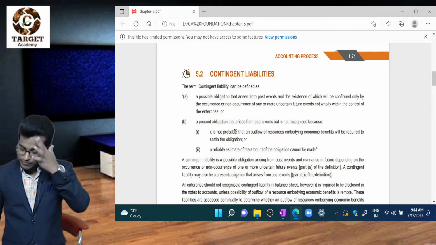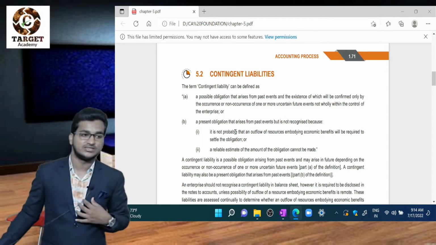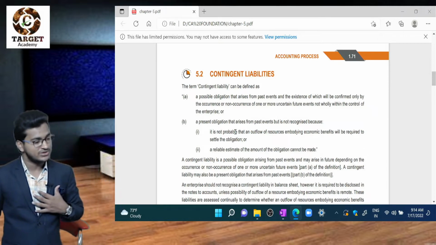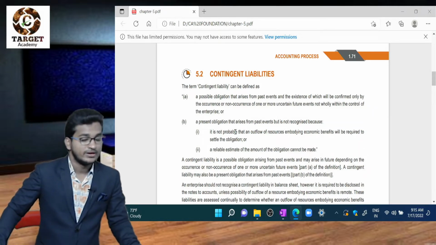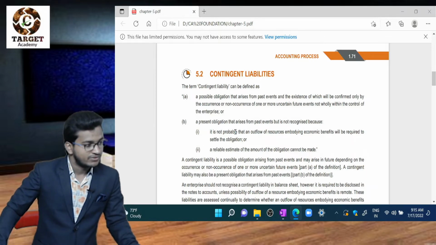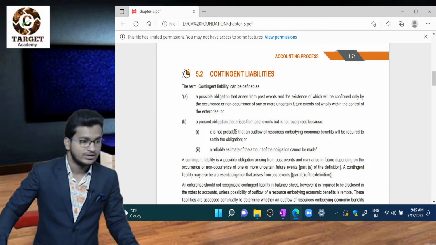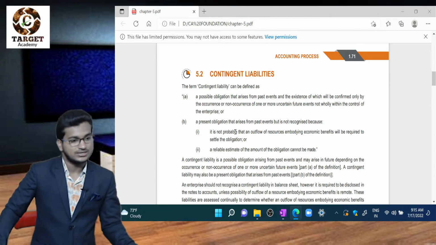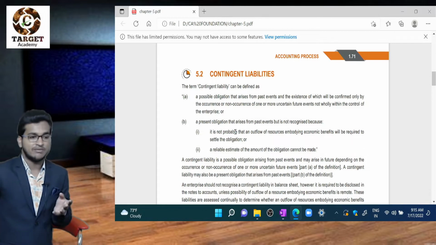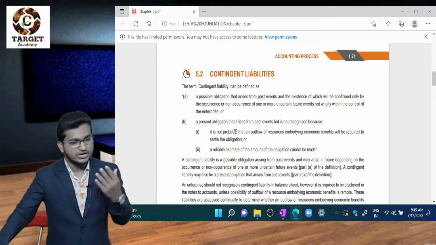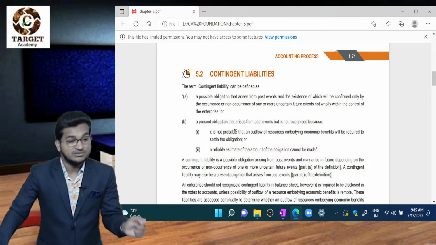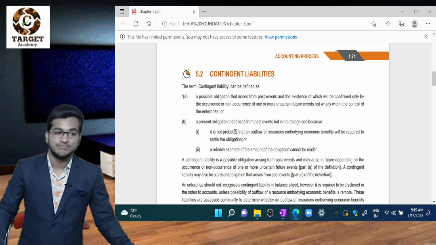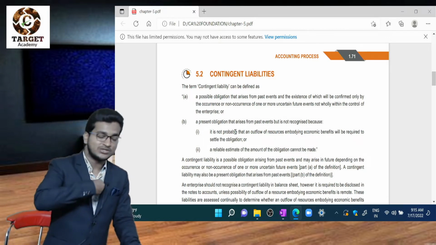Here now they file a case against us. What is that case? We need to pay compensation to that family. If judgment is passed in favor of us, no need to pay any amount. If judgment is passed against us, that means passed in favor of that family, we need to pay compensation to that family.